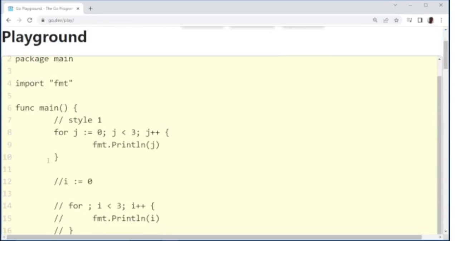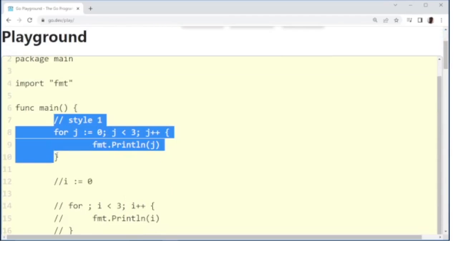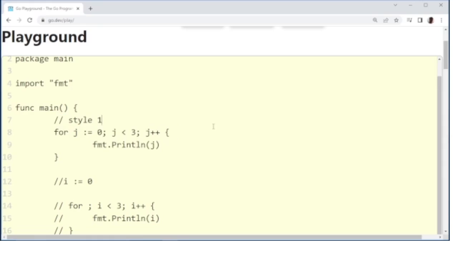Here we have one for loop. This for loop is started from 0 to value 2 and we are incrementing the value of j by 1 every time. So this is our for loop.